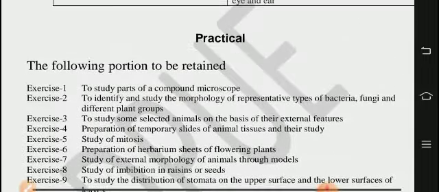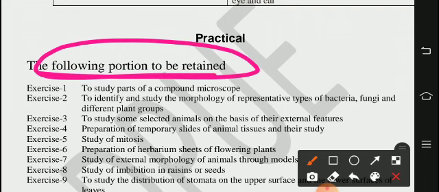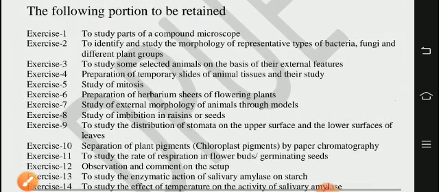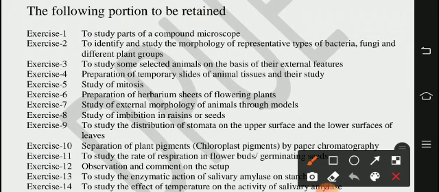17 exercises are there, retained practicals. So the retained ones will come for the exam. Exercise 1, to study parts of a compound microscope. Exercise 2, to identify and study the morphology of representative types of bacteria, fungi and different plant groups. Exercise 3, to study some selected animals on the basis of their external features. Exercise 4, preparation of temporary slides of animal tissues and their study.